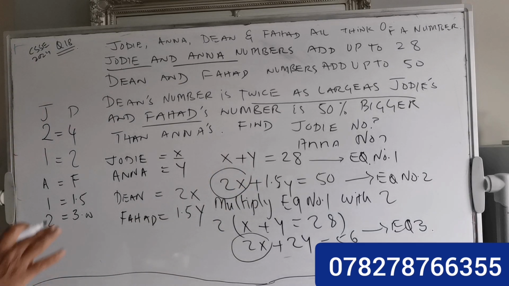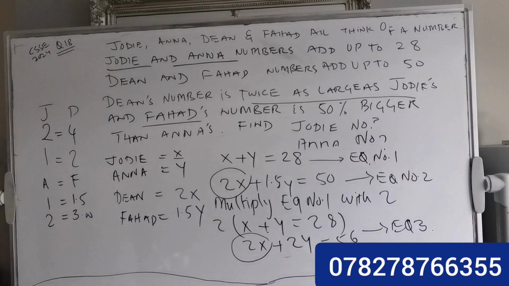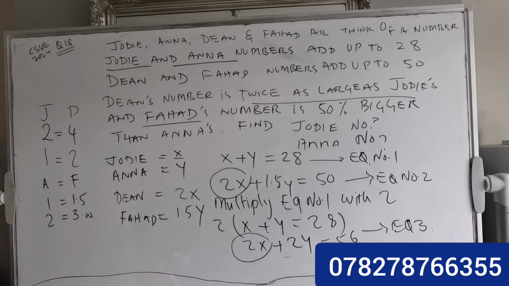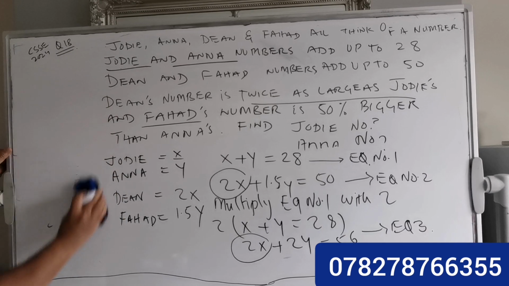So we make the same value, because simultaneous equations say you need to cancel one of the variables and find the value of the other variable. So I need more space, so I'm going to delete here, so I can work out here.